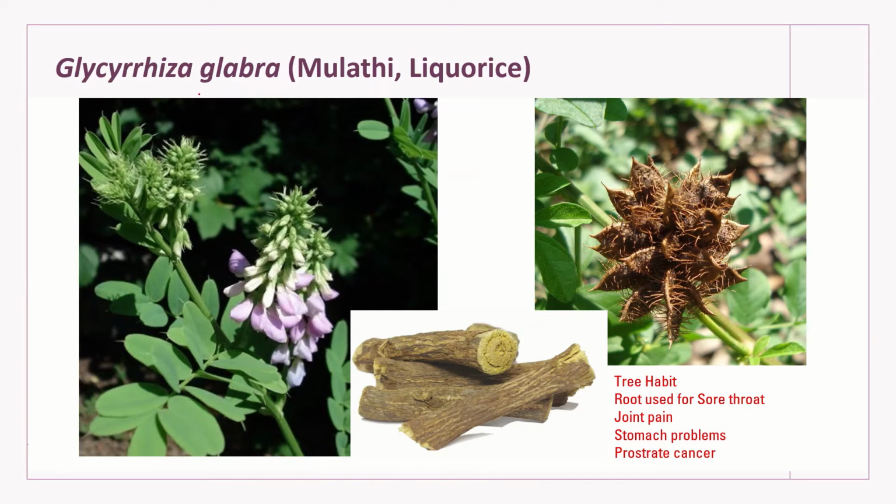Next is Glycyrrhiza glabra, which is commonly called licorice, or in Hindi we call it mulathi. It's a very common ingredient of our tea masala, as well as in many Ayurvedic preparations. In cough related issues it is used. And which part is used? Roots. Roots are used for medicinal purposes mainly. We have studied this plant under tree habit because it's a woody plant. Its roots are used for sore throat, for joint pain, for stomach problems, and for prostate cancer.